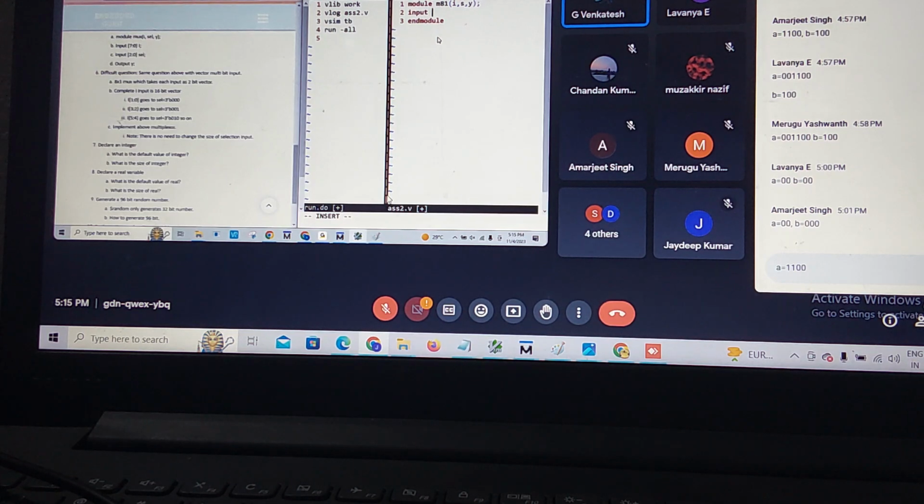Input, you take some vector I. Input one more, selection lines, whatever size it may be. Output reg. You need the output to be 2-bit now, so I keep 1 down to 0 Y. That is all.